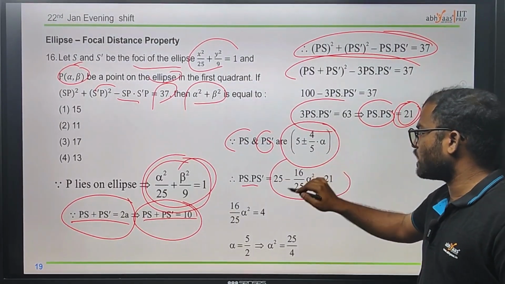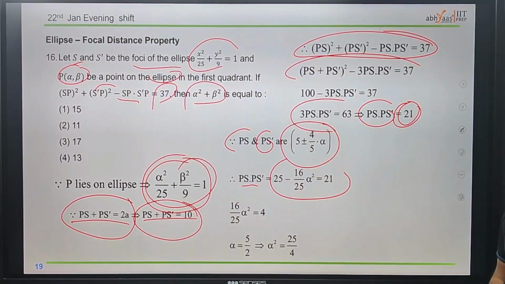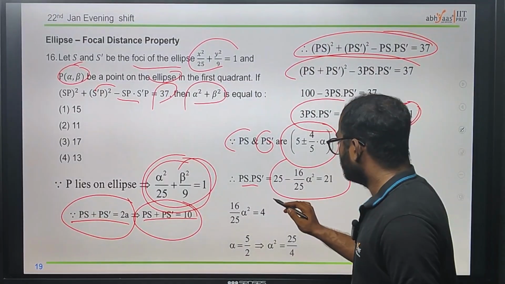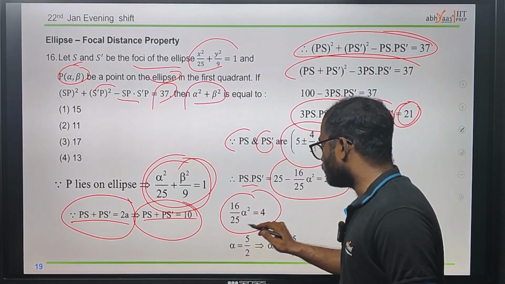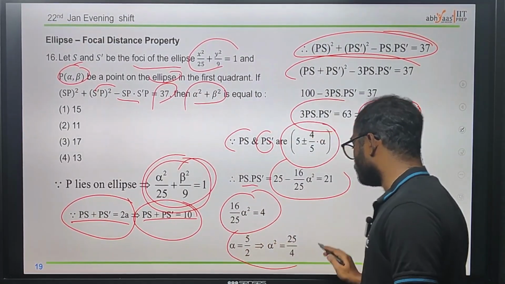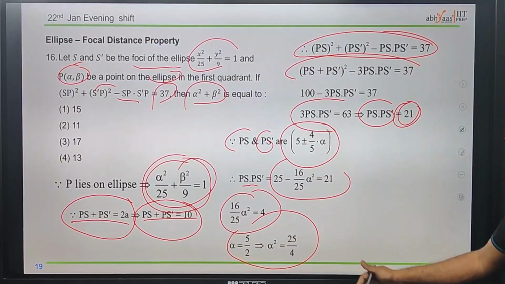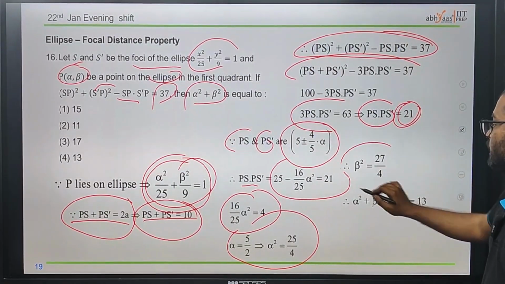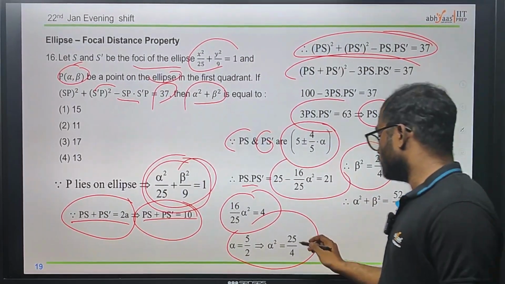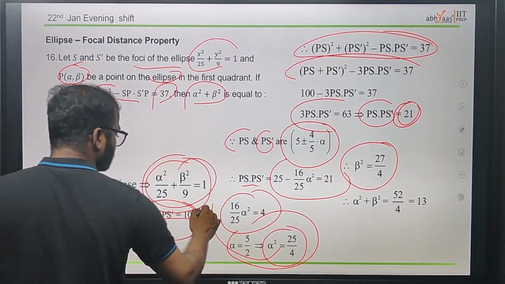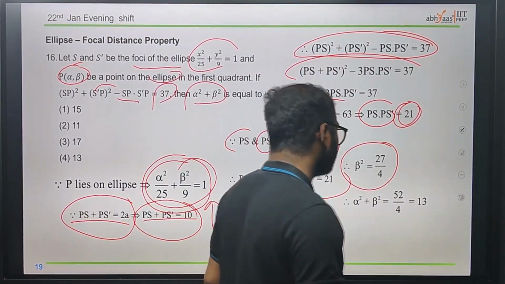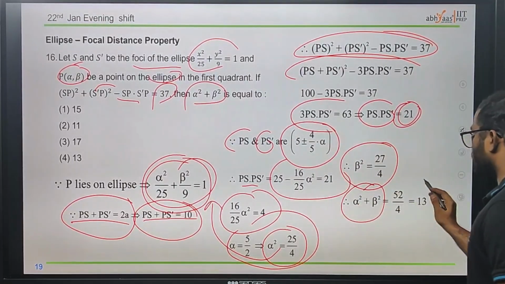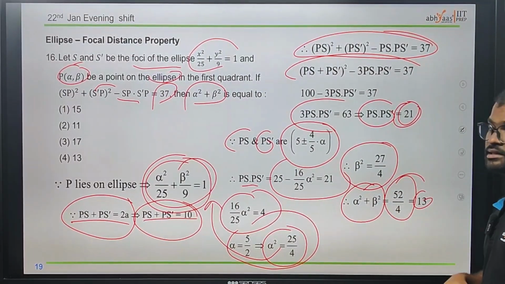We are just substituting those values in order to find the answer. After that we will get the alpha value, and alpha square is equal to 25 by 5. After doing this, we will easily get beta square as well. Just substituting alpha, we will get the beta value. After finding beta and alpha, we can substitute those values, and we will get the answer as root 13.